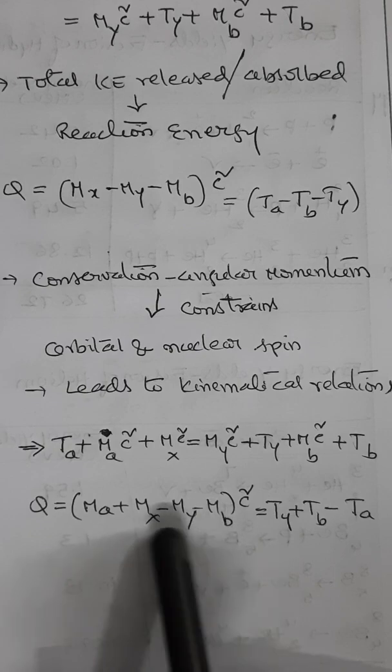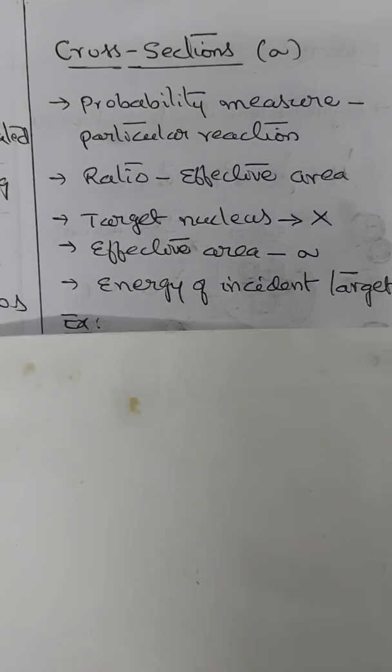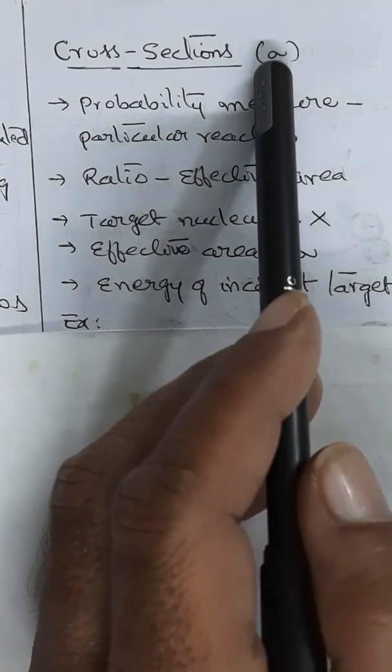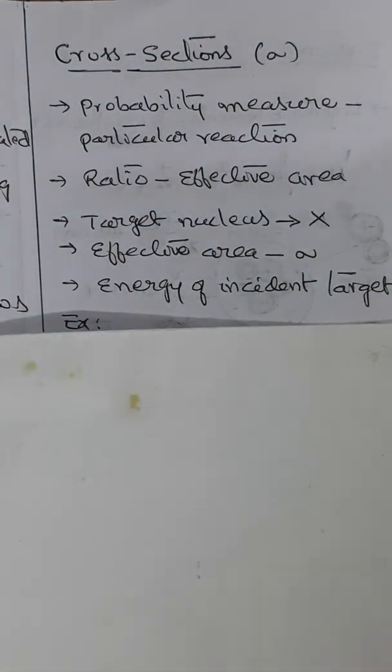With this background, let us understand nuclear cross sections. Cross sections are referred to by the letter sigma. The cross section is a measure of the probability that a particular nuclear reaction will occur. The probability that an incident particle will interact with the target depends on the ratio of the effective area of the target nucleus to the area of the target.